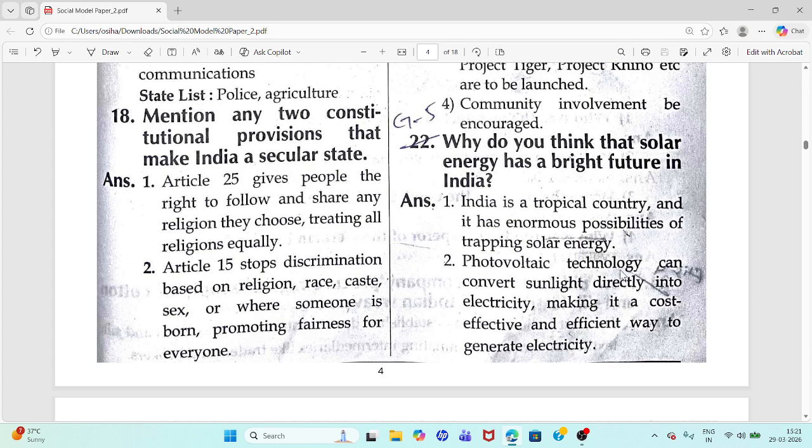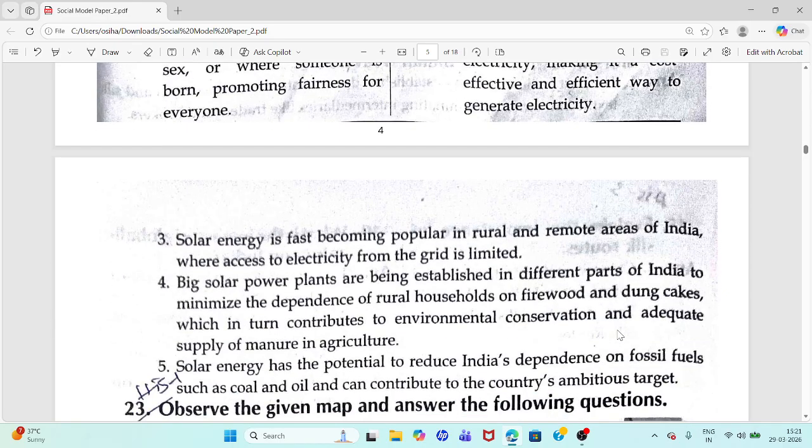Photovoltaic technology can convert sunlight directly into electricity, making it a cost effective and efficient way to generate electricity.